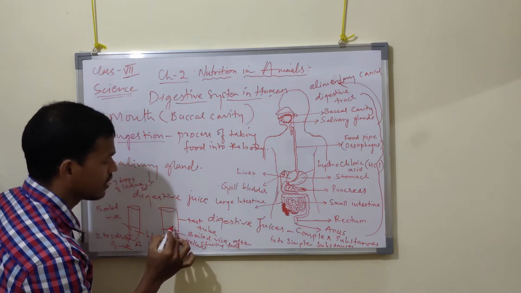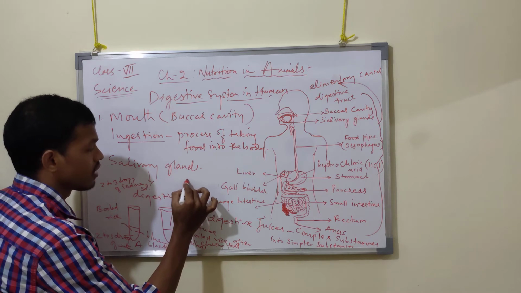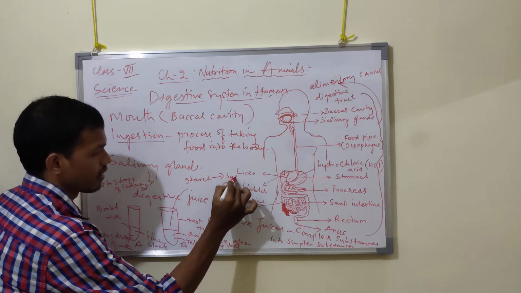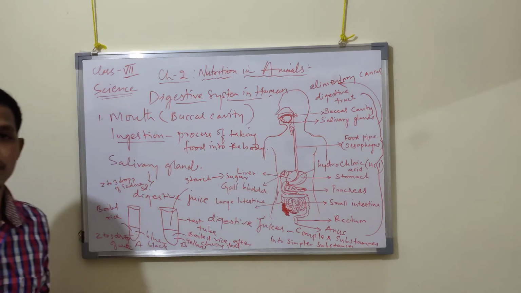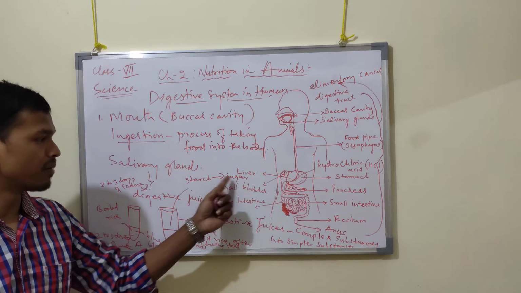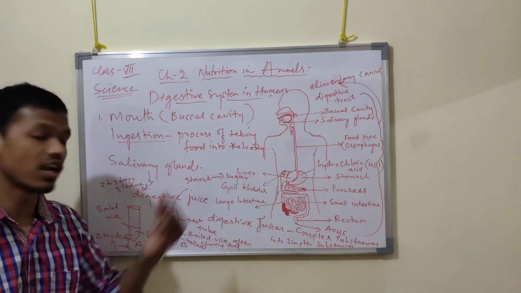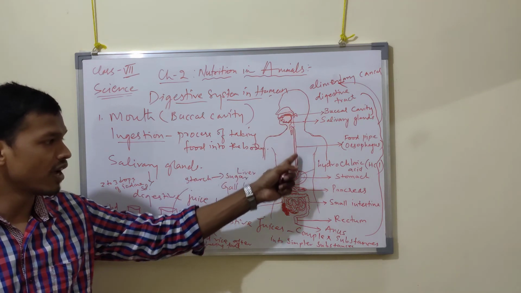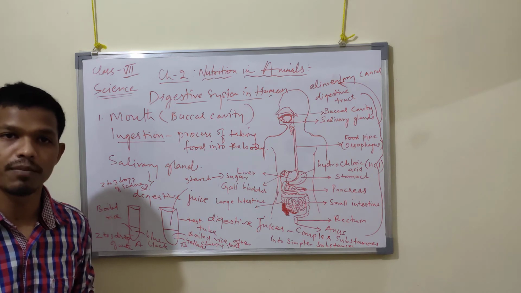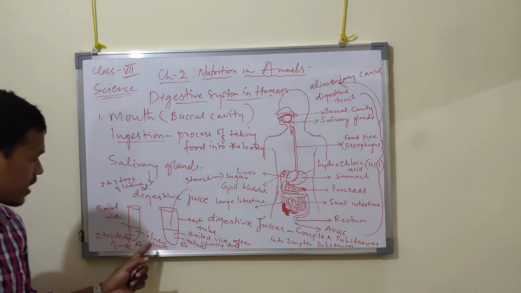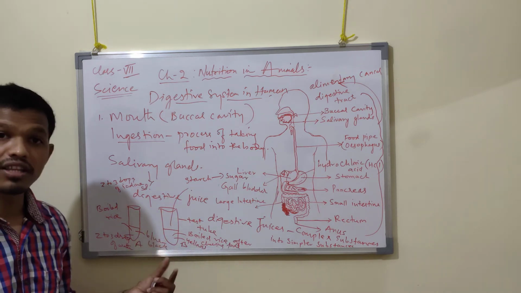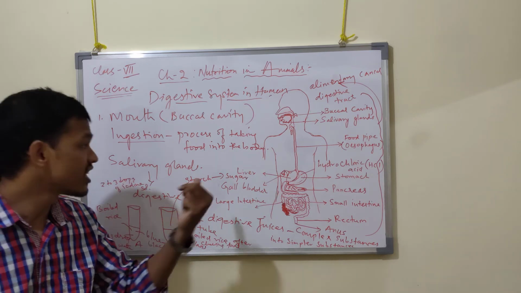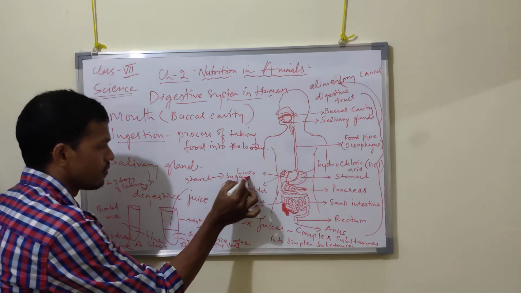Saliva is used to convert starch to sugar. Further, this is broken down into sugar form, which is utilized by our bodies, and further it will pass through the food pipe and reach the stomach. Got it now? So we know the role of saliva. The saliva helps in converting starch into sugar. This much you have to know.